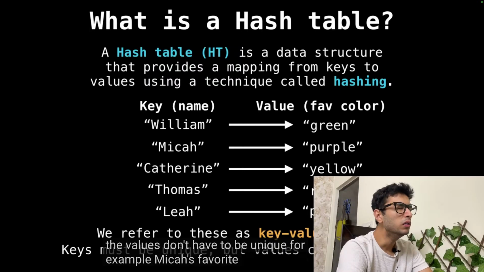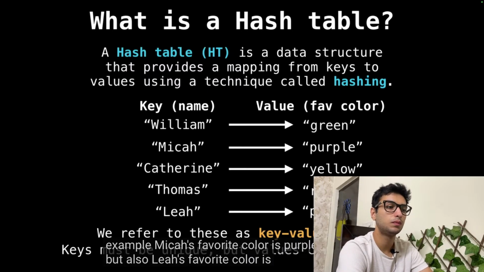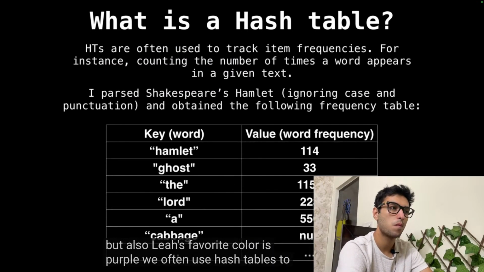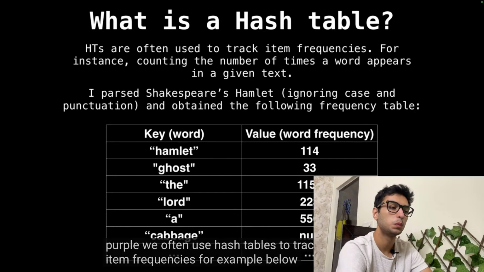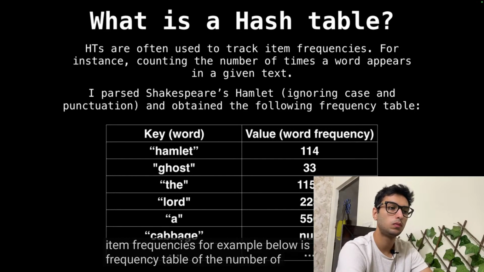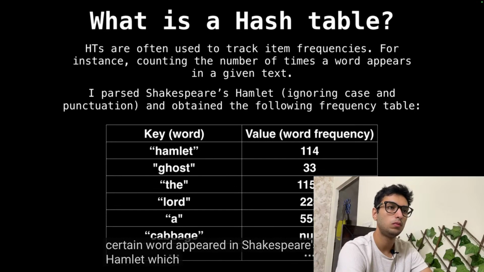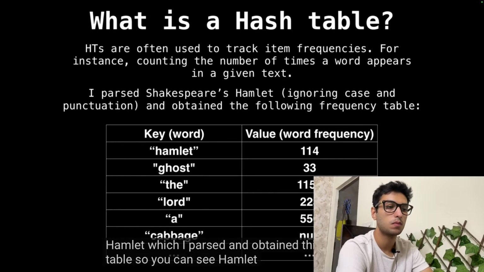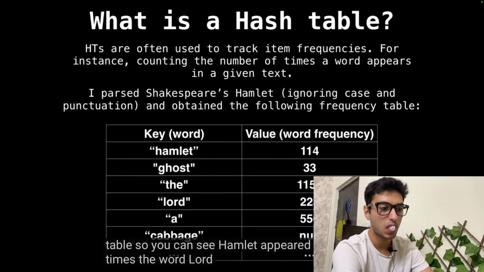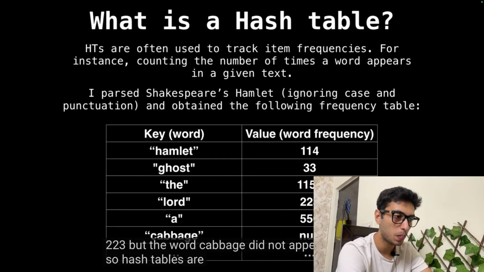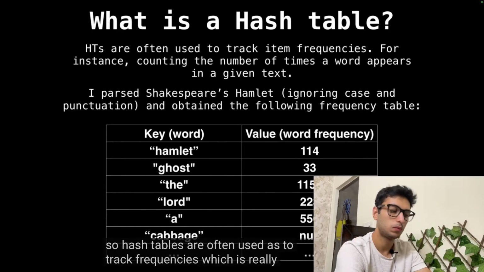For example, Micah's favorite color is purple, but also Leah's favorite color is purple. We often use hash tables to track item frequencies. For example, below is a frequency table of the number of times a certain word appeared in Shakespeare's Hamlet, which I parsed and obtained this table. So you can see Hamlet appeared 114 times, the word Lord 223, but the word cabbage did not appear. So hash tables are often used to track frequencies, which is really handy.